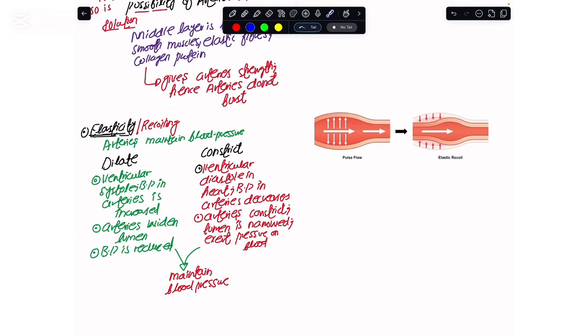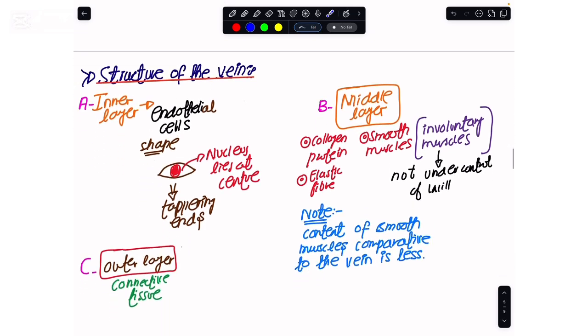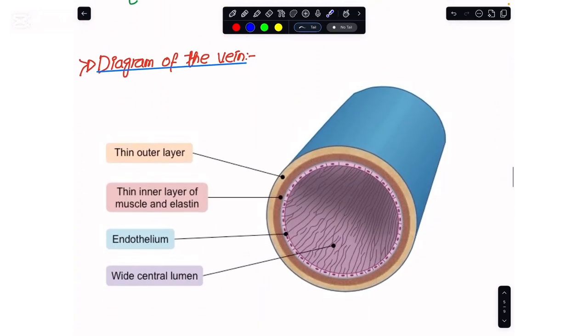Now let us go on toward the veins. After we are done with the arteries, now I will show you a bigger diagram of the veins. If you see, these veins, unlike the arteries, do not have a narrow lumen, but rather they have a wider lumen. Like the arteries, they have their inner layer, then their middle layer, and then the external layer or external wall of the vein. But the thickness of the middle layer in the vein is comparatively less as compared to that of the arteries.